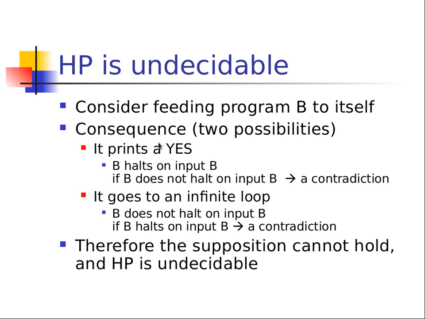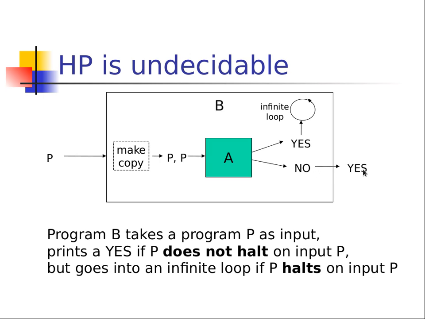So there's two possibilities. It prints yes. Well, that means that B halts on input B. But if B does not halt on input B, it's a contradiction. Well, okay, well, what's going on here? Well, if it's saying yes, then that means that P, when put into here, does not halt.